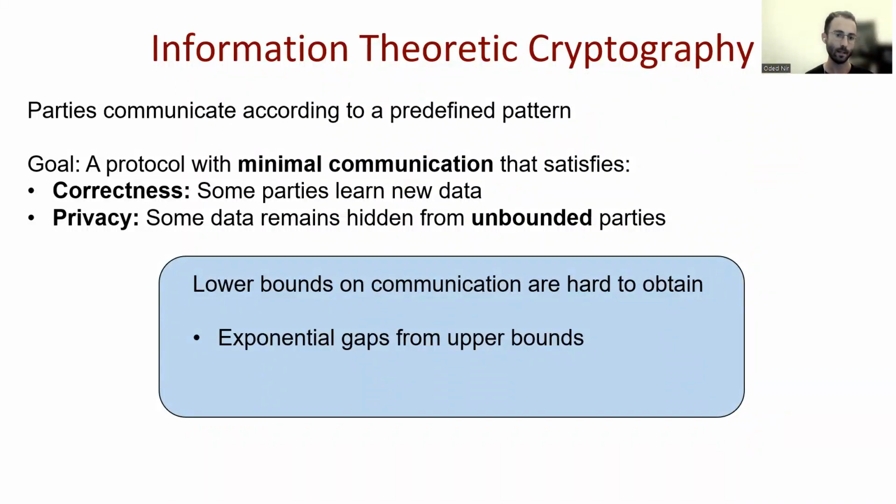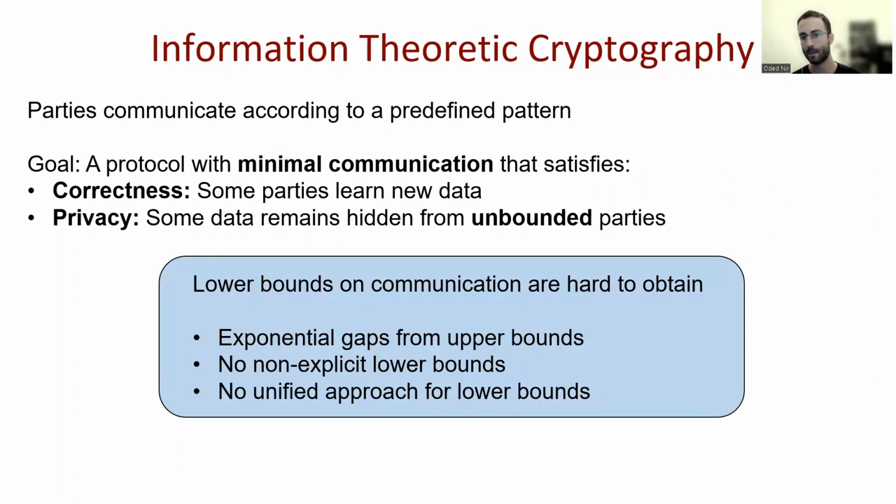Today, the situation is that we have exponential gaps between the best upper bounds, which are exponential, and the best lower bounds. Unlike other fields, say circuit theory, we don't even have non-explicit lower bounds on any of these primitives. And unlike NP-completeness, we do not have one unified approach that may lead us to lower bounds for many of these problems at once.